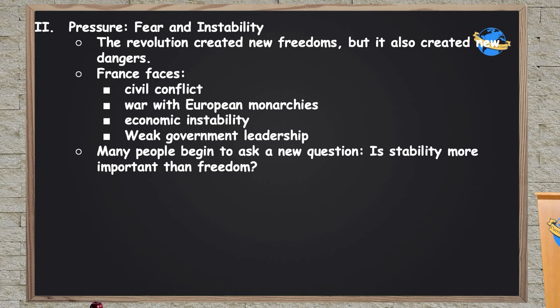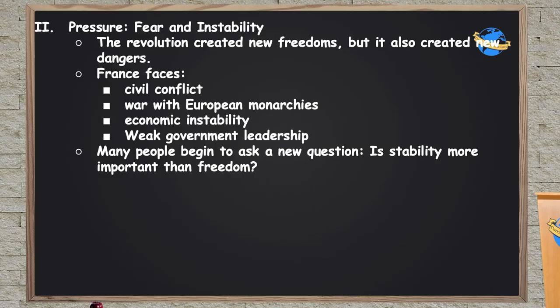The French Revolution created new freedoms as the shackles of the lower classes were finally released and the old systems were torn apart. But that new freedom also created new dangers. Not everyone was happy with the new system, and so that led to increased civil war with no absolute monarch holding everything together. At the same time, France was at war with other European monarchs who weren't happy with seeing another fellow monarch having their head cut off by a bunch of revolutionaries, so those countries were still attacking France.